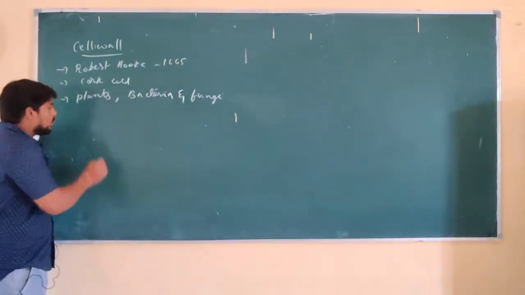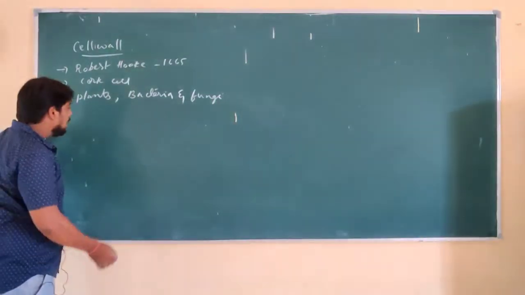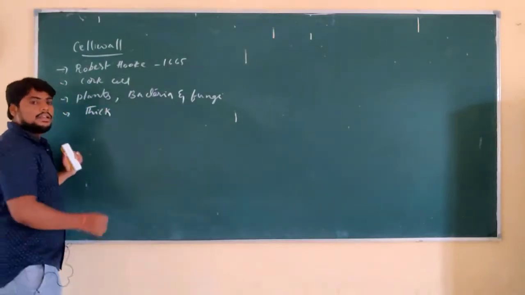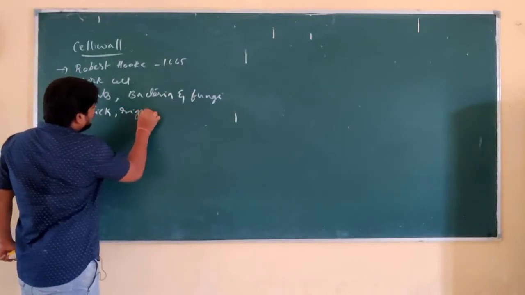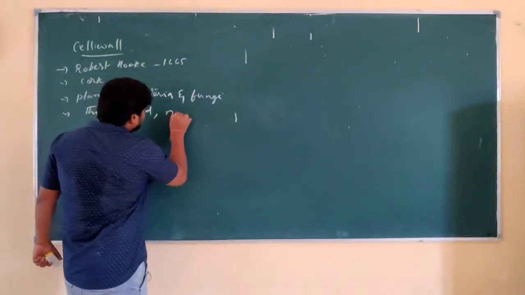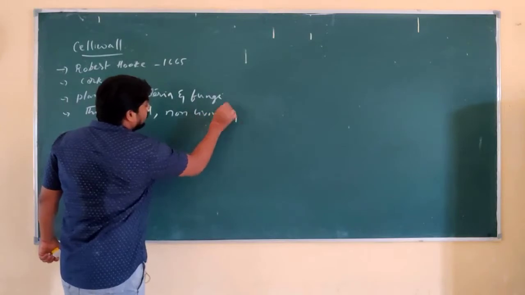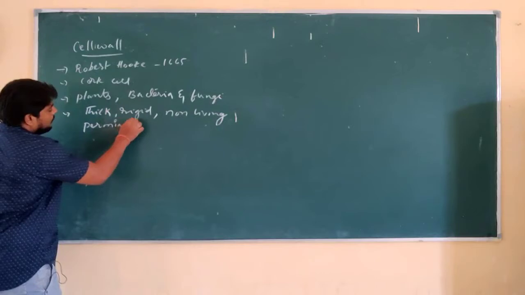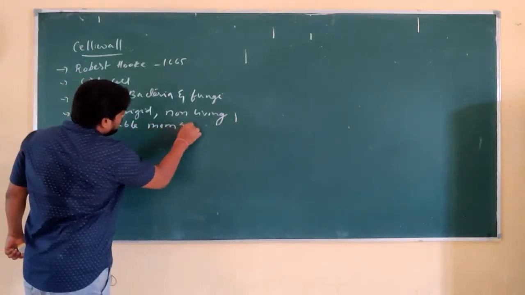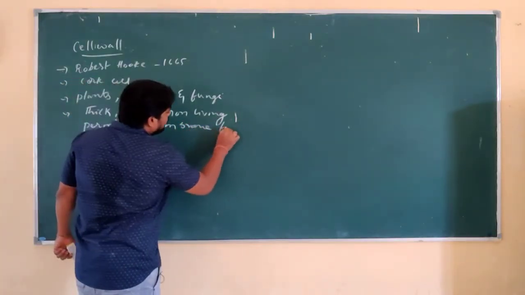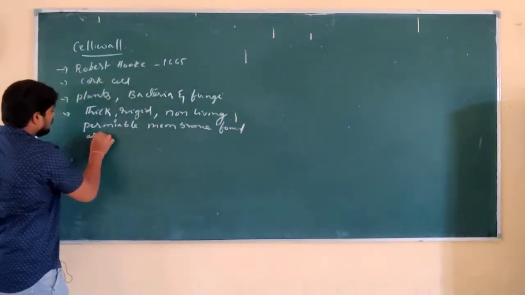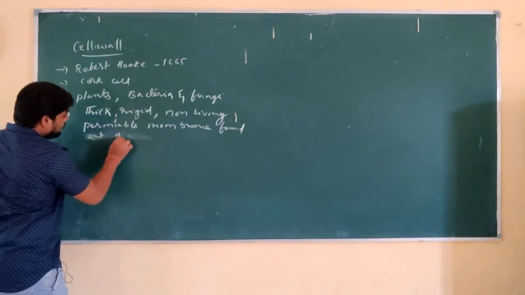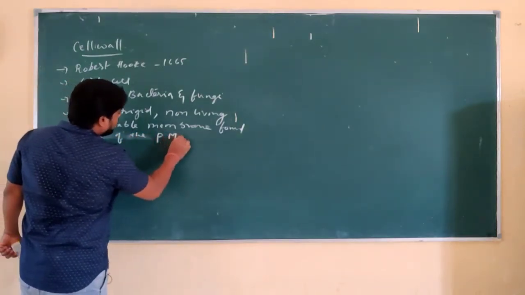How is the nature of the cell wall? The cell wall is thick, rigid, very strong, and made up of non-living cells, and it is a permeable membrane found around the outside of the plasma membrane.